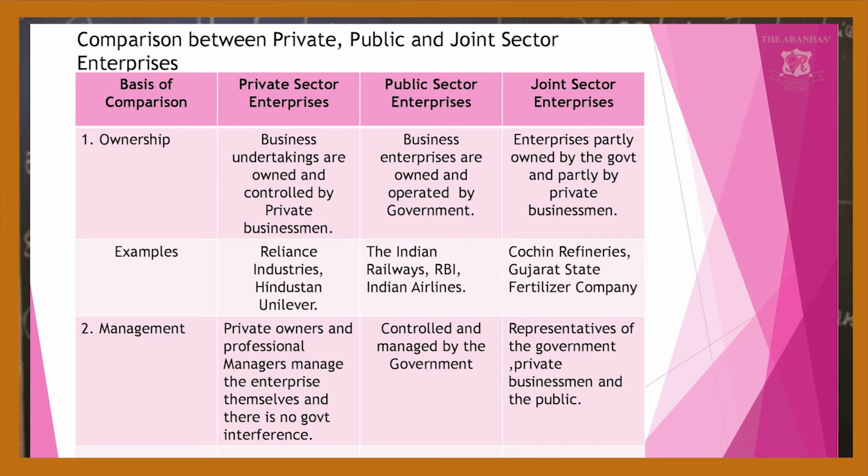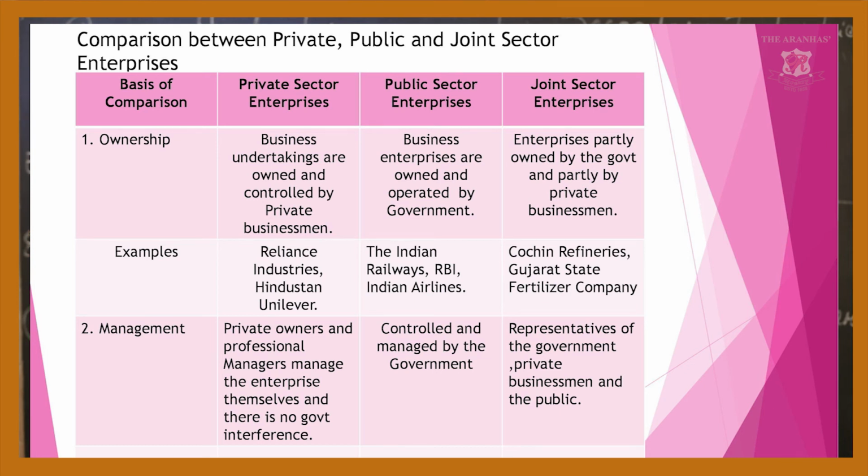Next is management. I have finished with ownership and examples; the second one is management. In a private sector enterprise, there is no government interference, and the private owners and professional managers manage the business enterprise themselves.